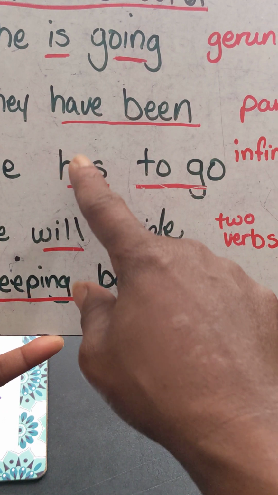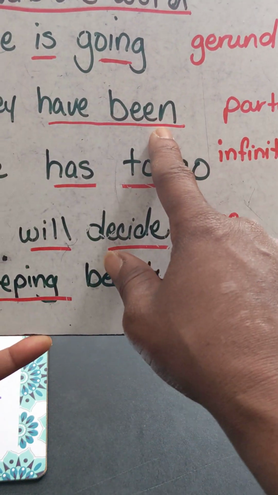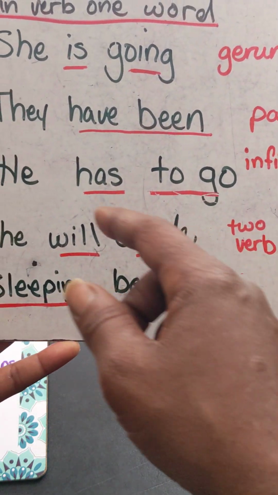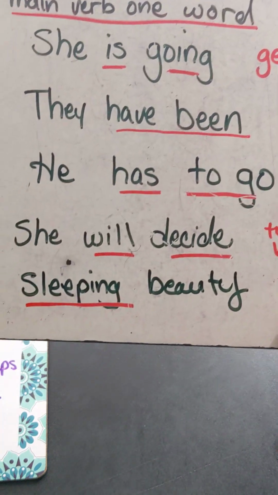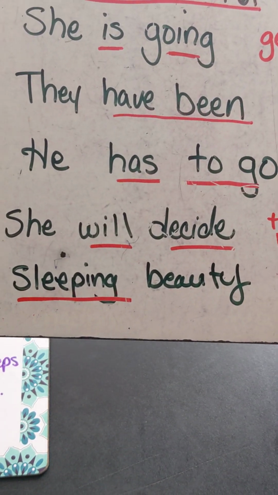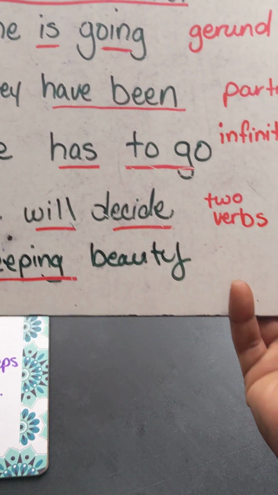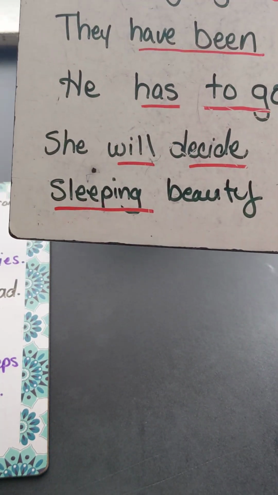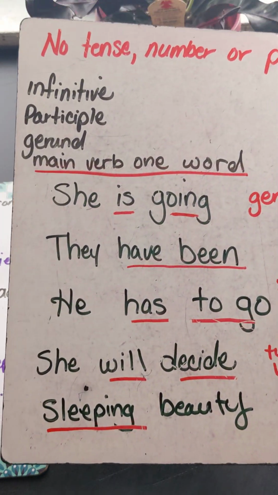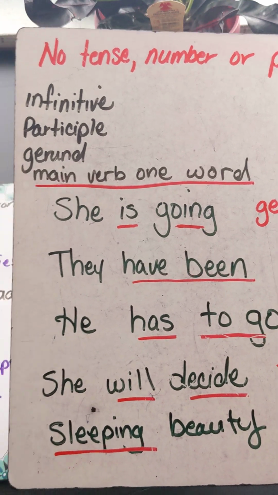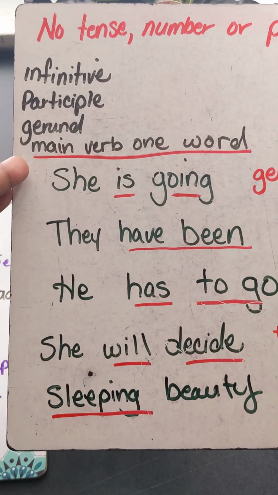Okay, participles are these, which I'll get into more later. Have been, will have, and that's basically it. So you got infinitives, participle, gerund, and one main verb.